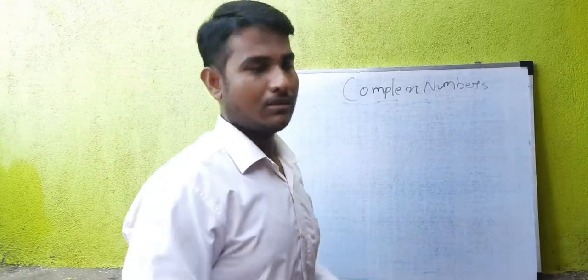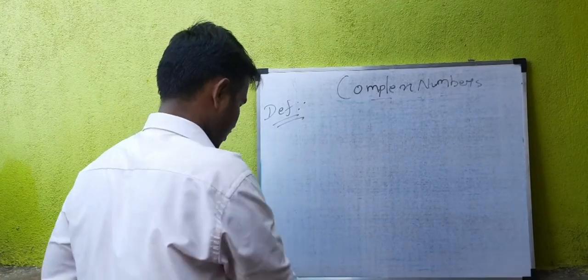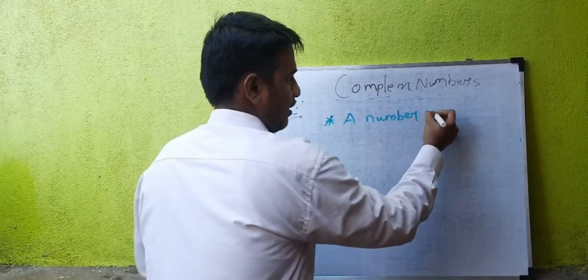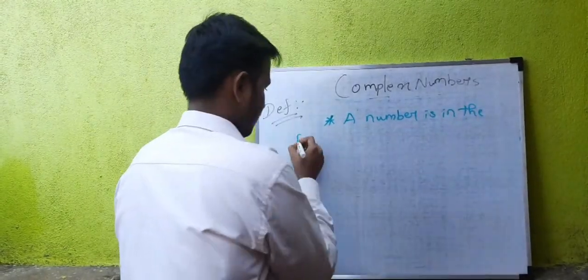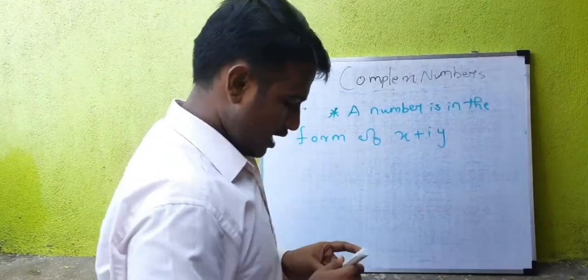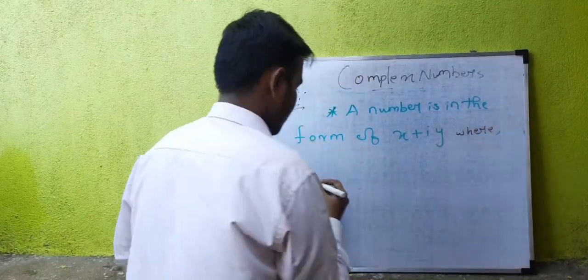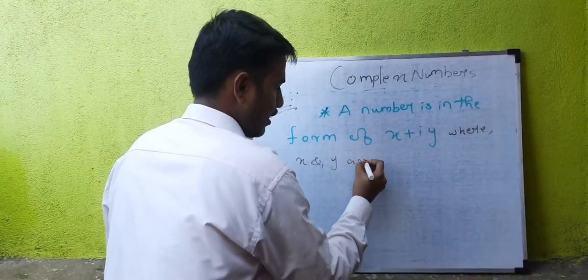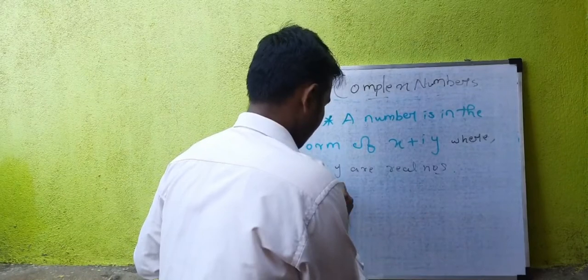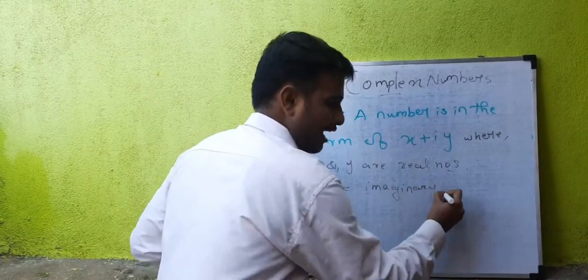So, definition of complex number system. Definition: a number in the form of x plus iy, where x and y are real numbers, and i means imaginary. I will explain what this i is.